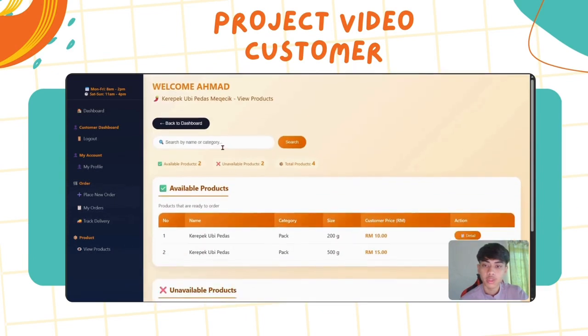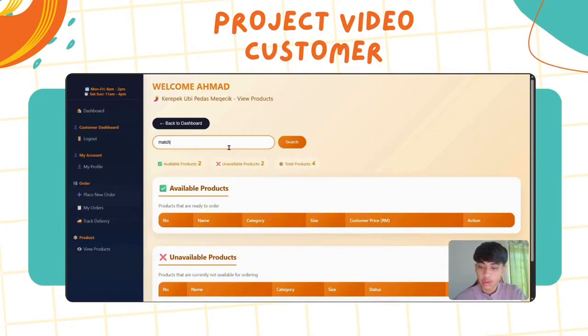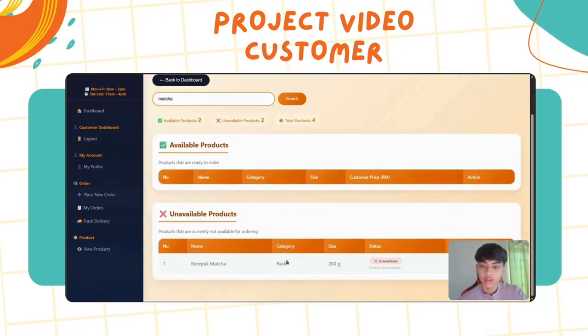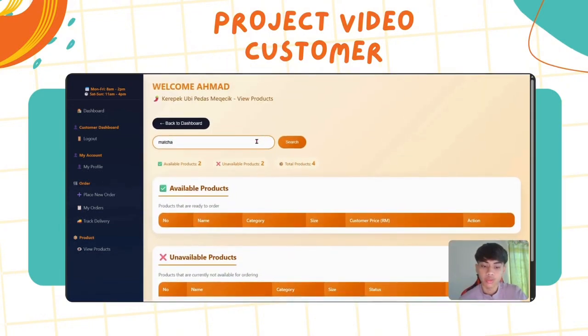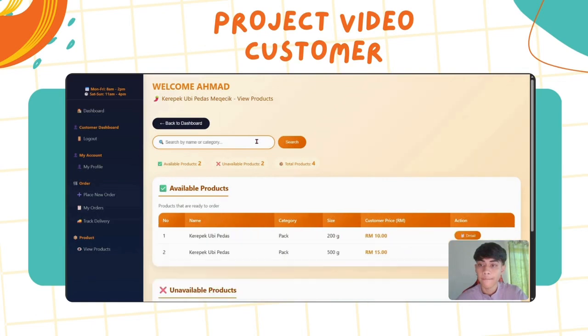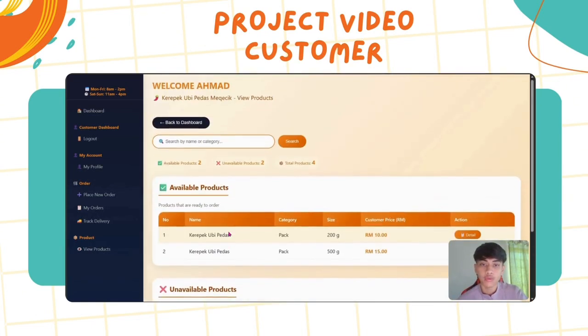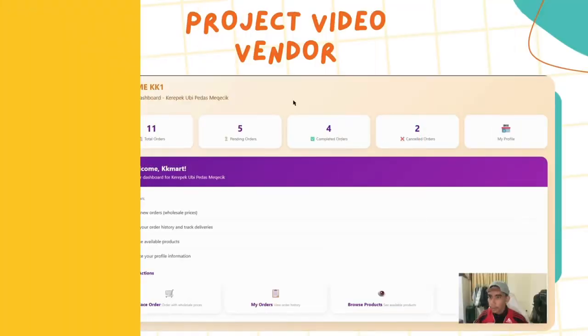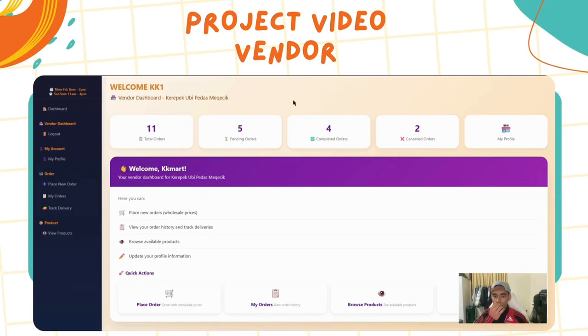There is also a search button here for the customer to use to search for products. And that's all for the customer part. Let's move on to the next section.